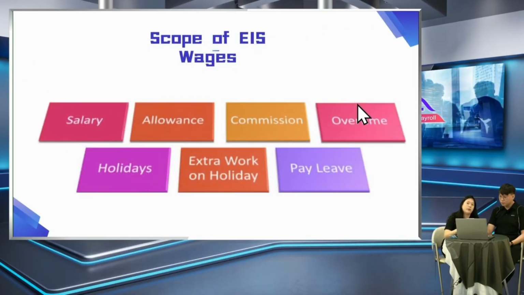Over here, this shows what type of income you are required to contribute EIS on. Quite straightforward: the salary, allowance, commission, overtime, working on holidays, and paid leave. So it can be said that almost all income is required to contribute for EIS.